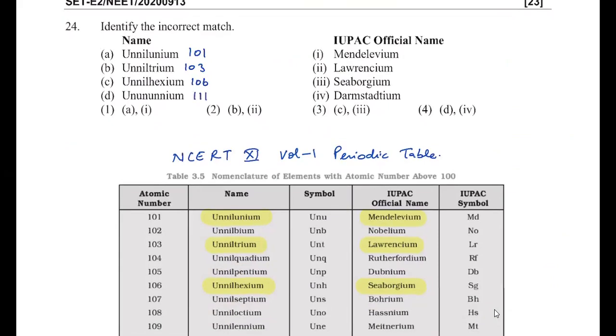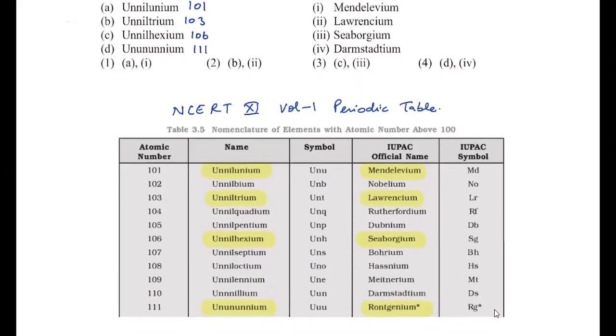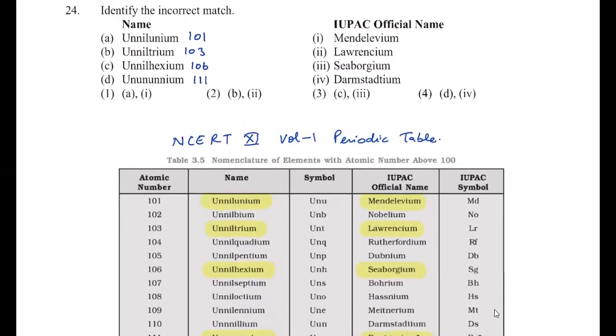These are the atomic numbers. I have copied the direct table from the NCERT book. This is the NCERT 11th class volume 1 periodic table chapter. There it is given IUPAC official names and IUPAC symbols for the elements. So for 101, the official IUPAC name you have to mention should be mendelevium, so it is correct.